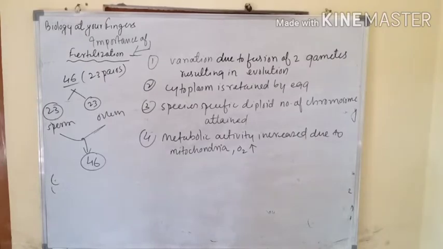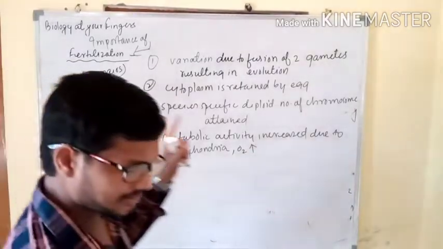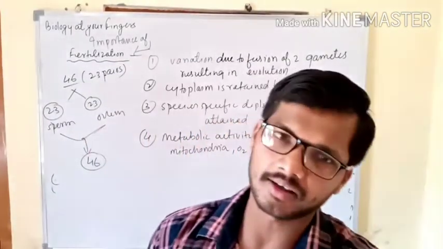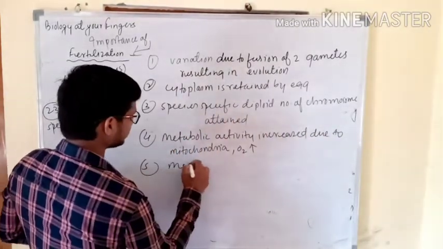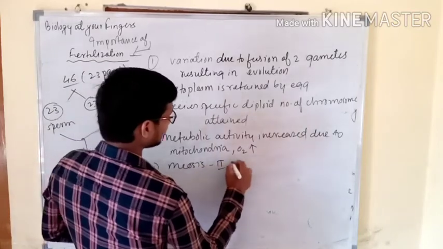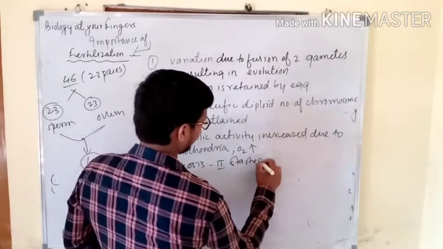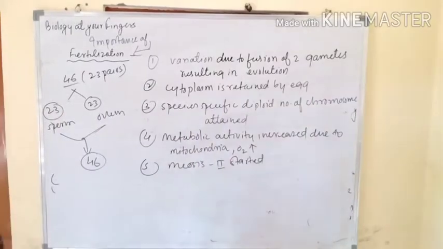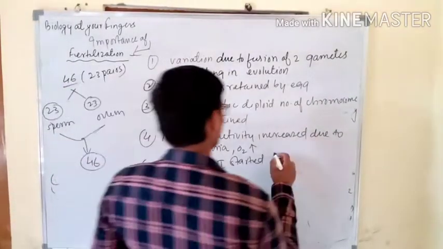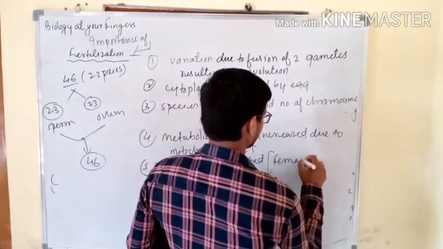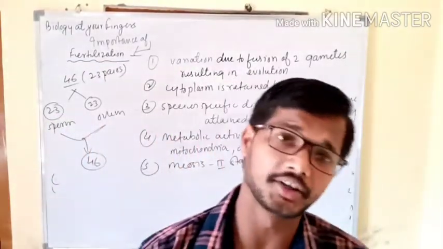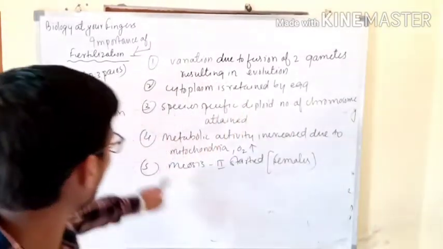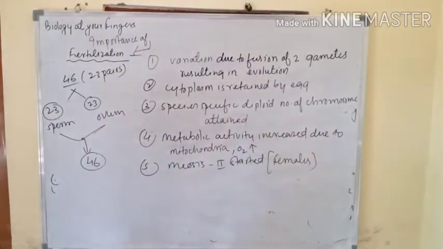In the fifth step, as we discussed, meiosis second is started when the sperm's entry happens. So we can mention here: meiosis second is started due to fertilization. Meiosis second is started in the case of females, and meiosis second, as you know, is triggered by the entry of the sperm. So this is a very important line. All these were the five important points.